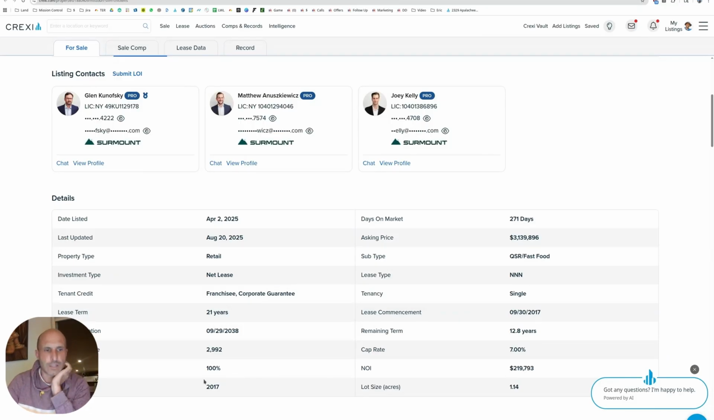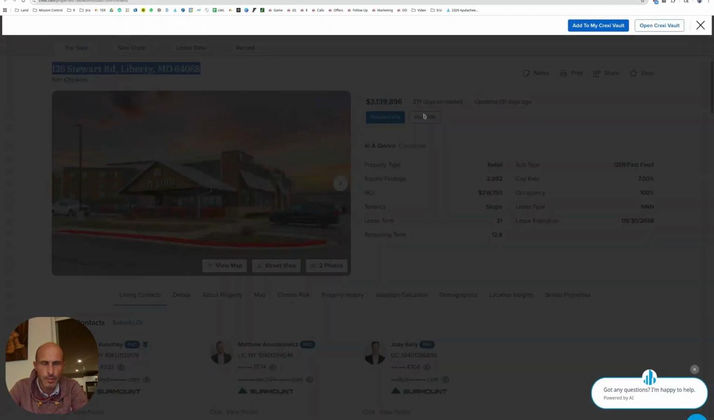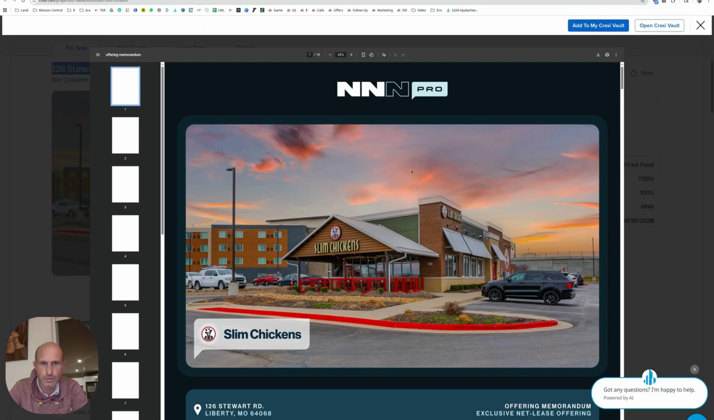NOI 219. Occupancy 100%. Year built 2017. So it's 1.14 acres. This is a little bit bigger than the other ones, right around 1 acre. Why is this one taking so long to sell? Let's take a look at the offering memorandum. Take a look at the street view. Let's take a look at everything.